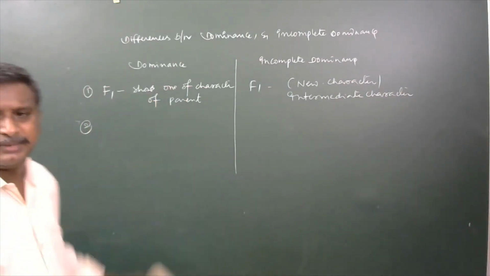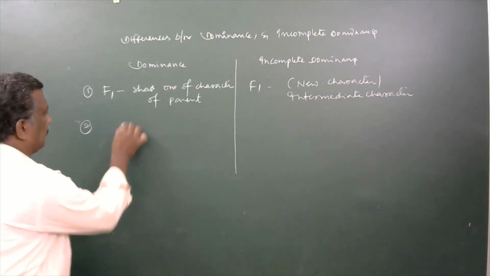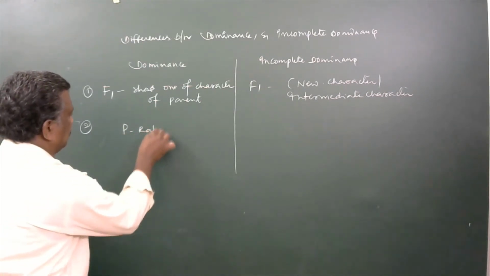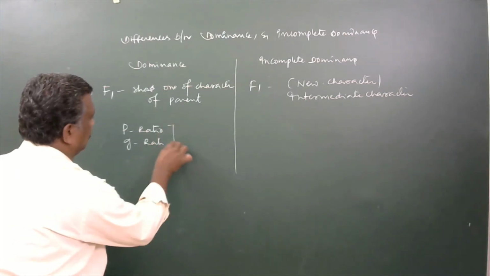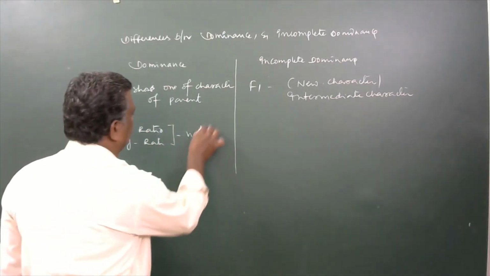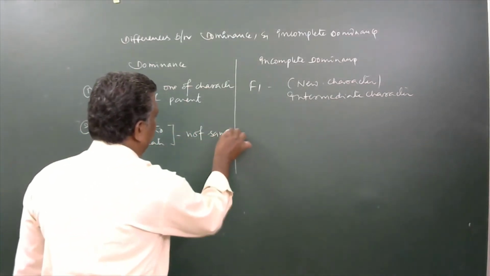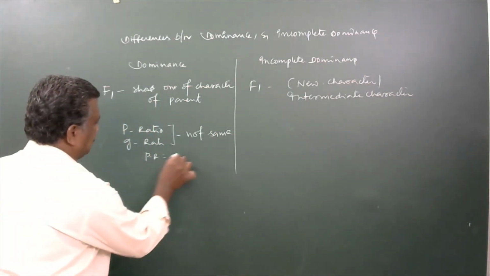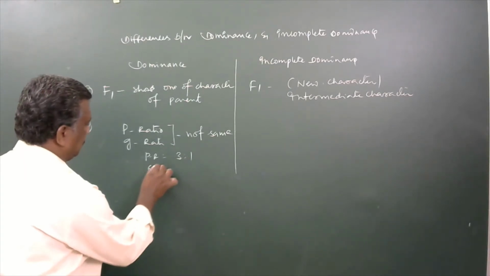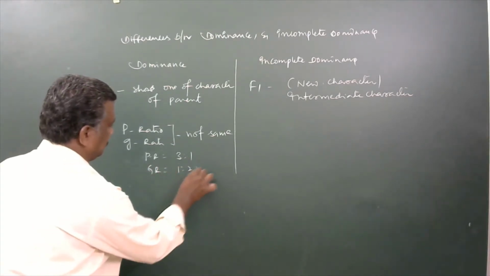In the case of dominance, the phenotypic ratio and genotypic ratio are not the same. Here the phenotypic ratio is 3:1, the genotypic ratio here is 1:2:1.